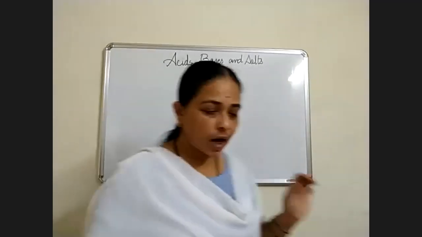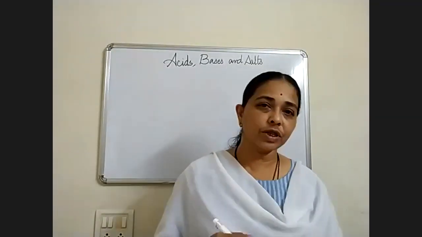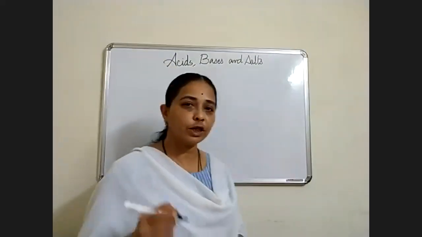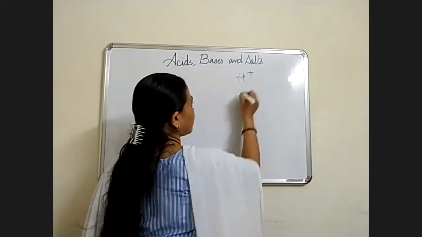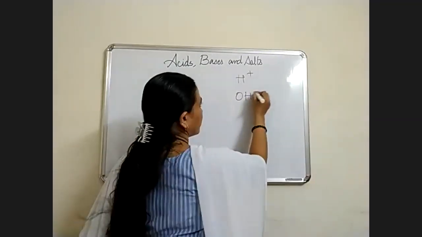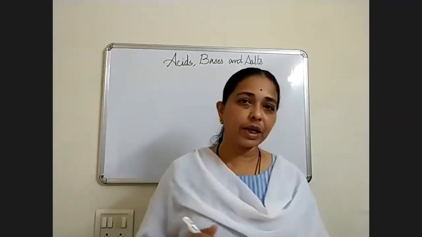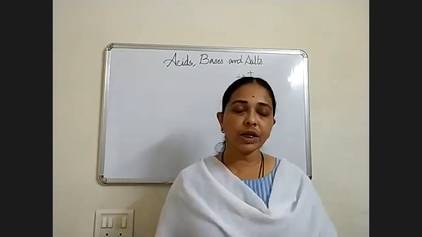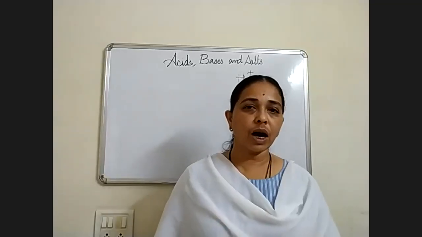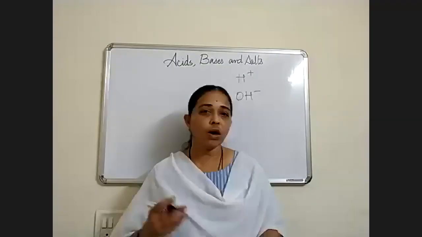How to find out a substance is more acidic or basic, that we have discussed: the presence of H+ ion and OH- ion. The amount of H+ ion and the amount of OH- ion tells you whether the substance is acidic or basic. Now, how to find out whether H+ ion is more or less?